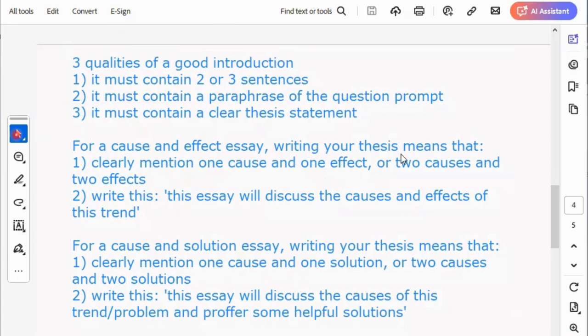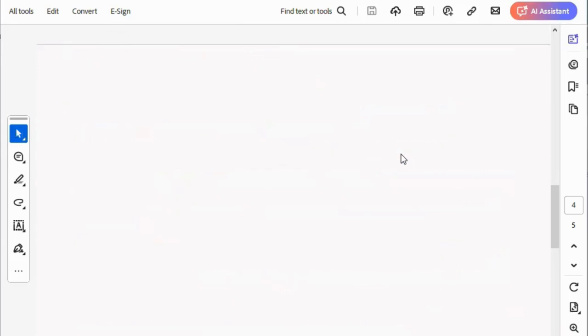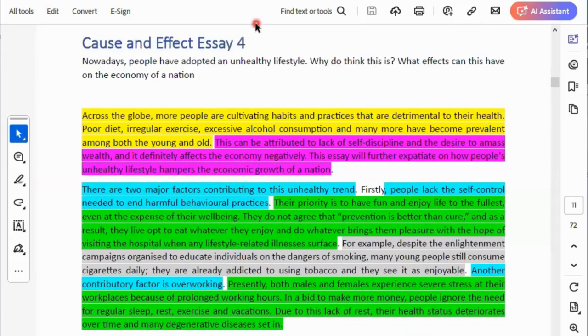So let's move back to our essay example. Okay, let's move back to our essay example and then look at that thing I said earlier on. So look at it now. Look at this introduction here. Look at the question. Nowadays, people have adopted an unhealthy lifestyle. This thing I just read now, this first sentence, is what we call the question prompt.